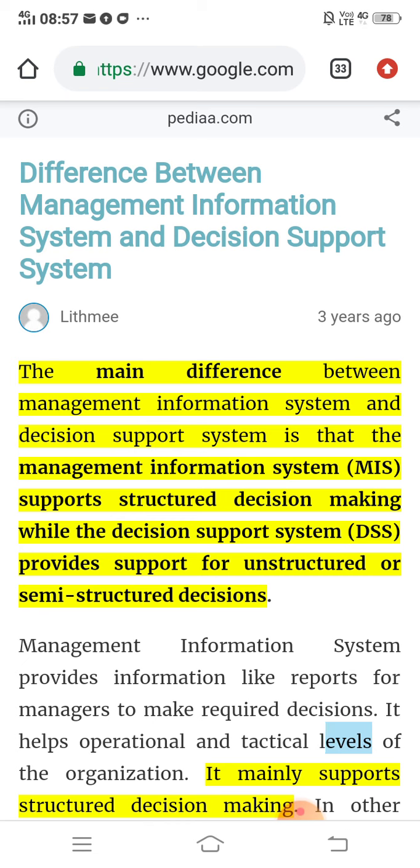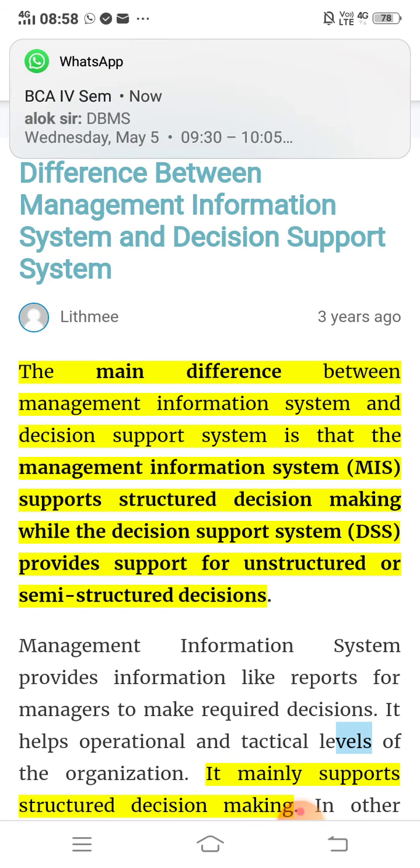The main difference between MIS and DSS, that is management information system and decision support system, is that MIS supports structured decision making. Here the word structured is important. MIS supports structured decision making, while DSS, that is decision support system, provides support for unstructured or semi-structured decisions. This is the main difference between the two: MIS supports decision making, similarly DSS supports decision making, but MIS supports structured decision making while DSS supports unstructured or semi-structured decisions.